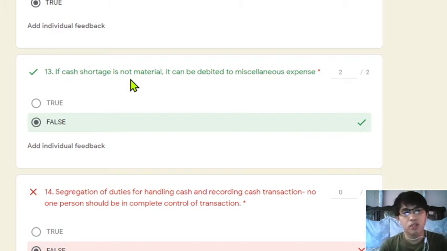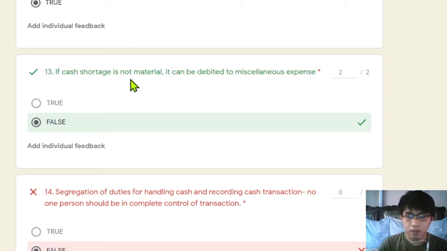Normally, di ba, mayroong provisions doon na if the shortage is attributable to a particular person, you must set up a due from, for example, due from cashier account. So, kumbaga, magsiset up ka ng receivable account. Pero kung yan ay chargeable naman dun sa mismong entity, it is recognized as a loss. Loss on the sale or kung ano mang classification nung loss na yon. Loss on shortage. Ganyan. So, to debit it to miscellaneous expense is incorrect. So, the answer is false.